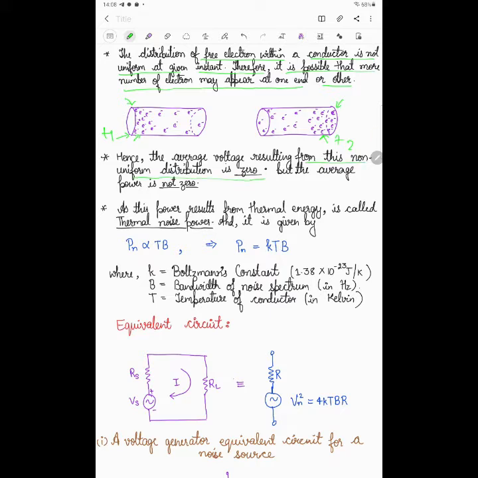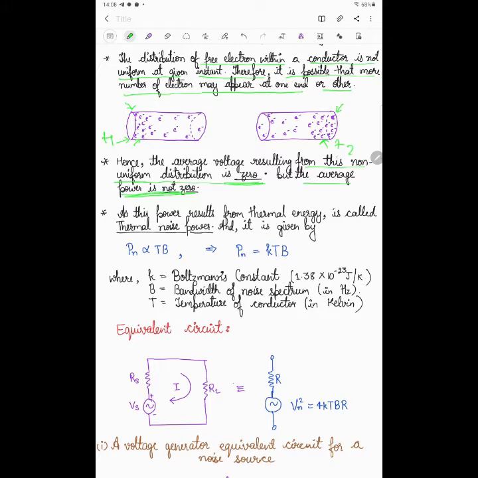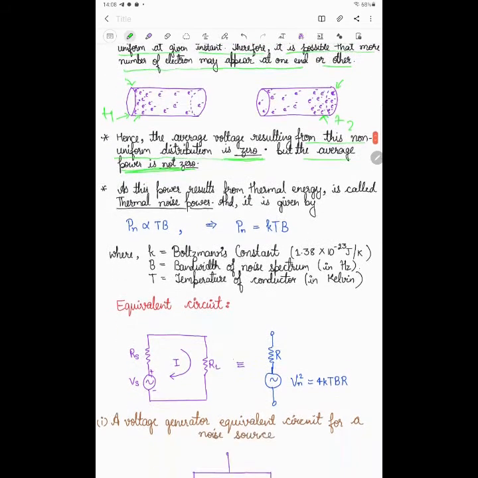So the average voltage resulting from this non-uniform distribution is 0, but the average power is not 0. This power will be not 0, but average voltage will be 0 due to this non-uniform distribution of the free electron within the conductor. So what is that? This power results from thermal energy. So actually this power is generated, power is not 0.